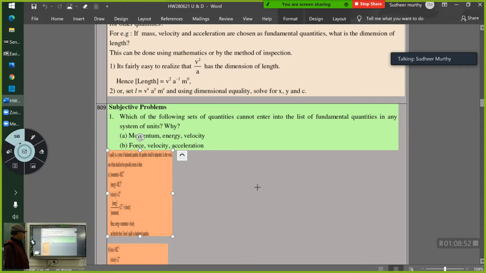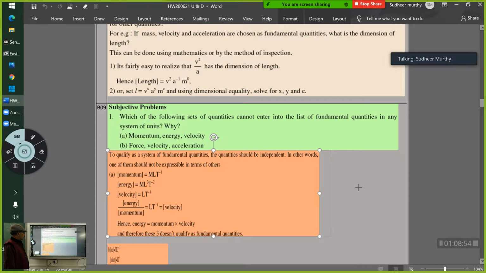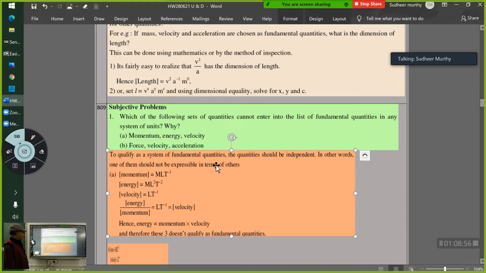So now I will show you the solution. To qualify as a system of fundamental quantities, the quantities must be independent. Here I am expressing momentum, energy and velocity in terms of the earlier fundamental quantities, length, mass and time.